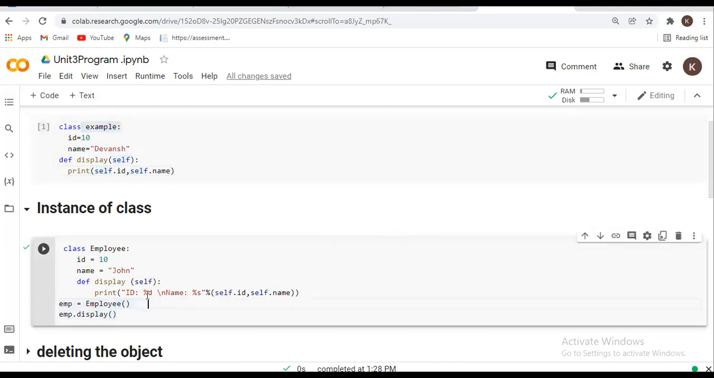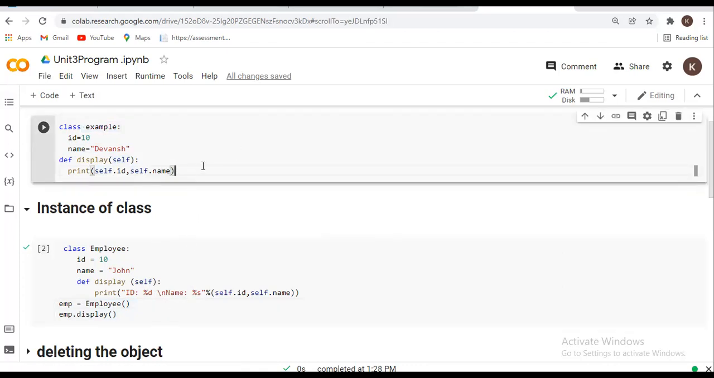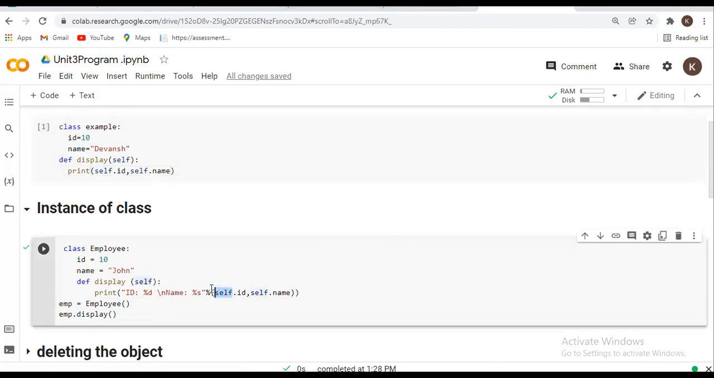Now everyone knows that if we want to display any data, we write print in brackets, and in double quotes we write some message. To avoid such things in class and object creation, we use the self keyword.